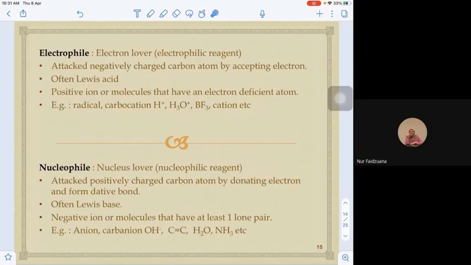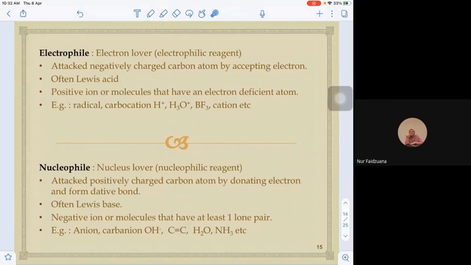Electrophiles are electron lovers, also called electrophilic reagents. When they are electron lovers, they will attack the negatively charged carbon atom, or carbanion, and then they will accept the electron. They will receive the electron during that process. They are also known as Lewis acids. We'll discuss what a Lewis acid is later in the topic of acids and bases.